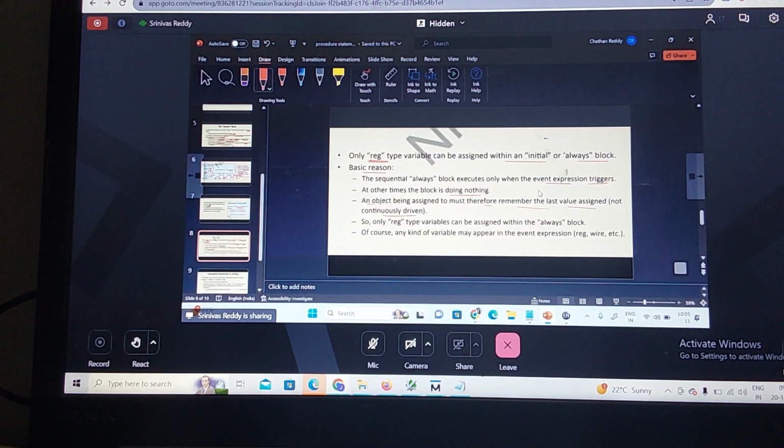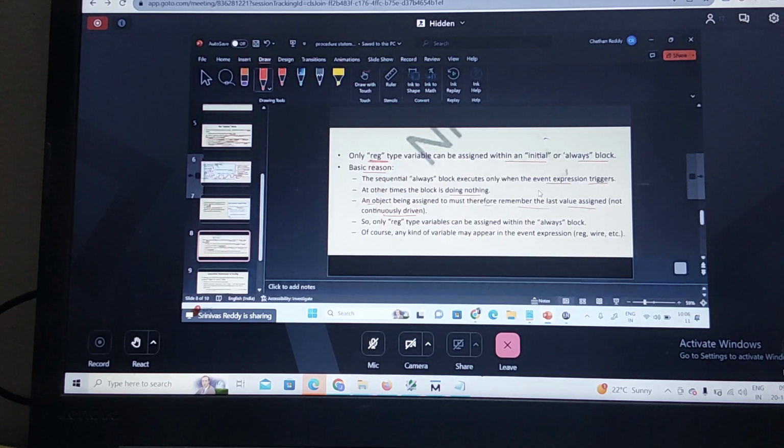It will store that. And whenever the next event comes, the right-hand side will be evaluated and assigned. Until then, to preserve the value, the left-hand side should be declared as what data type? Reg data type. Did you understand? If you declare that as a wire data type, what happens? It is not going to retain, because it is a continuous assignment statement.